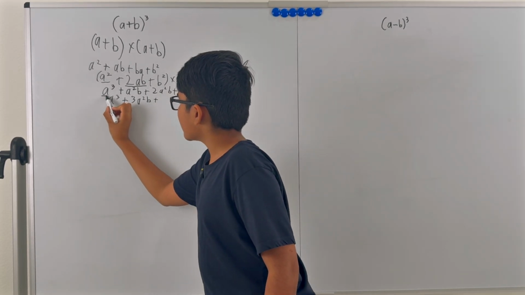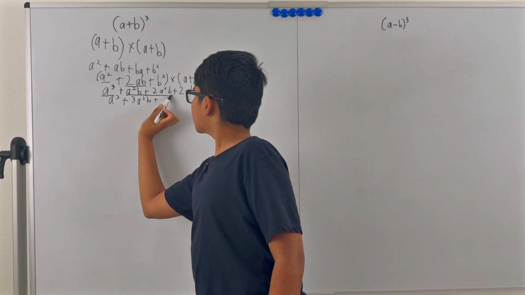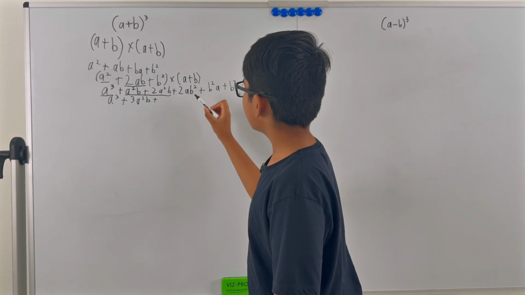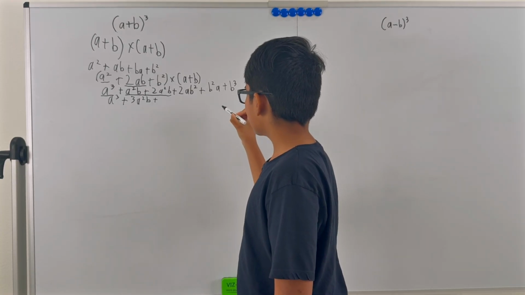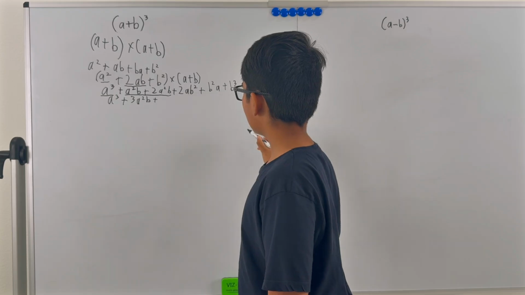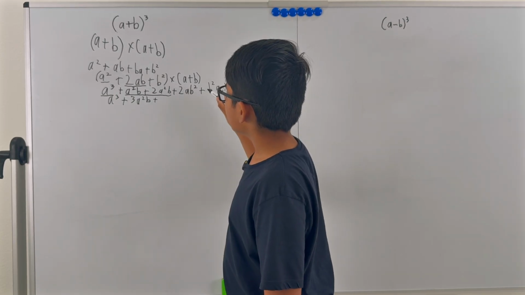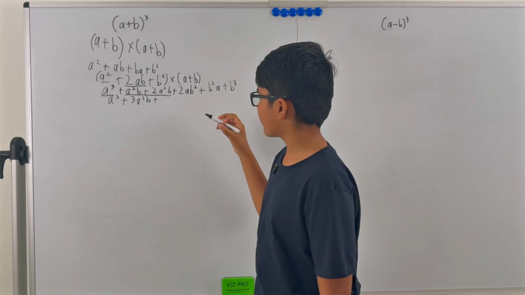Now, 2ab squared and b squared a are also like terms, so they add up to 3ab squared.